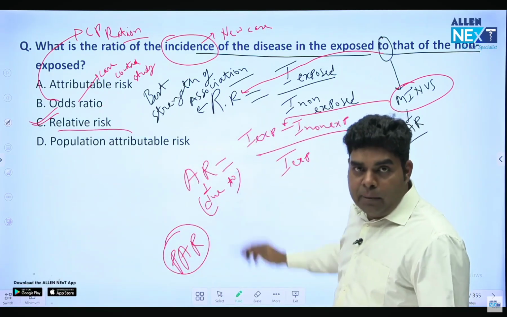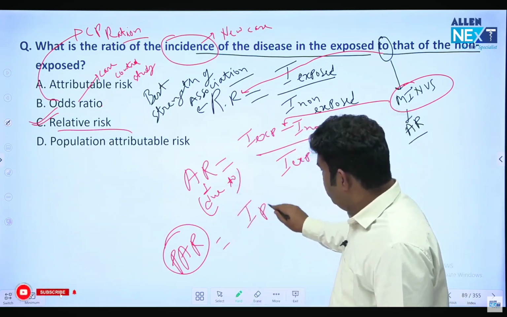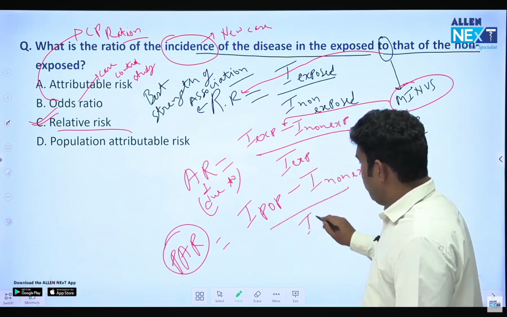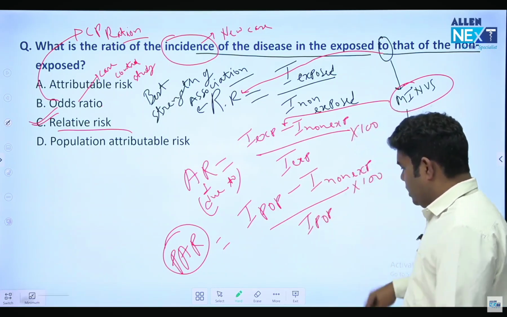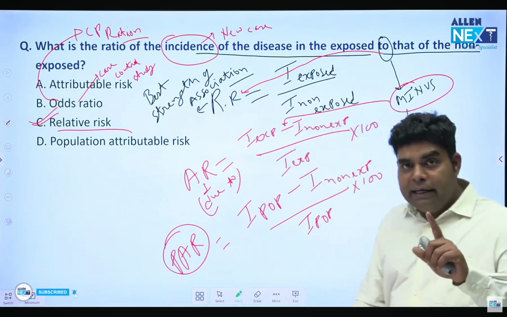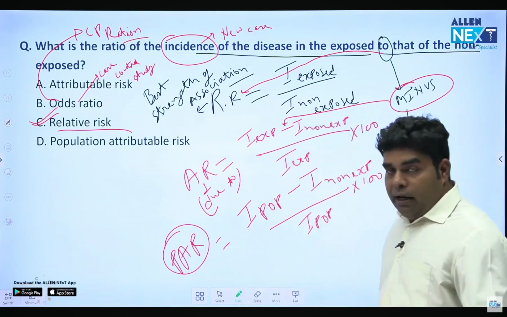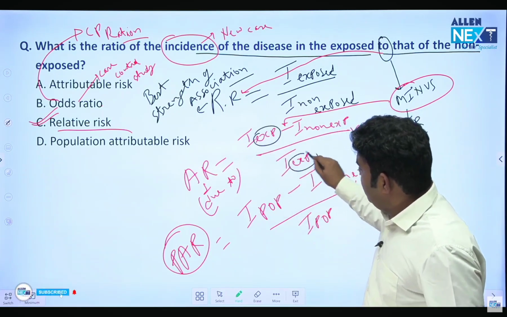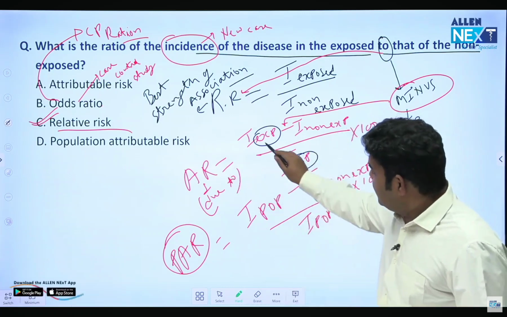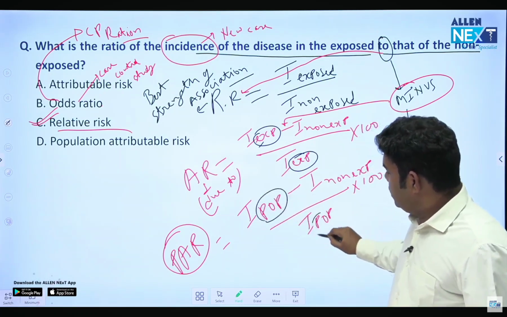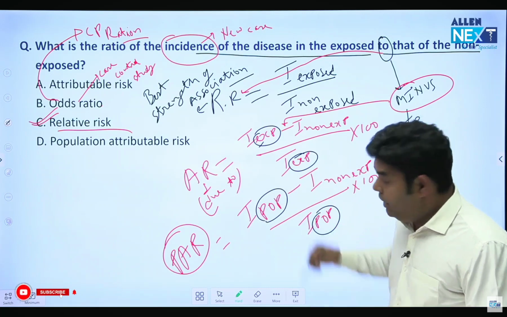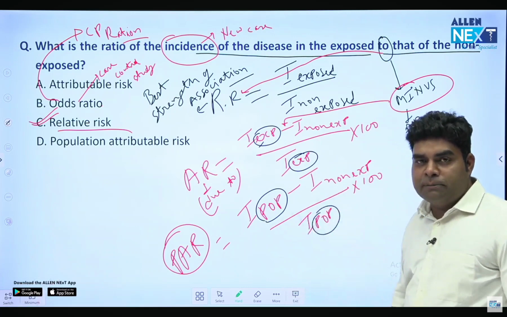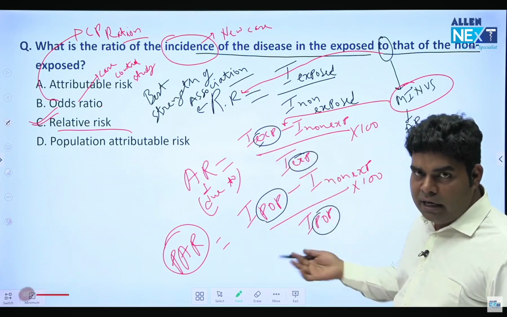And what is the formula of population attributable risk? We write incidence in population minus incidence in non-exposed by incidence in population into 100. To remember these formulas, there is a small trick. Exposed here and exposed here is there in attributable risk. You just have to change exposed to population. AR will become PAR. AR is exposed minus non-exposed by exposed. PAR is population minus non-exposed by population. So just change exposed to population.